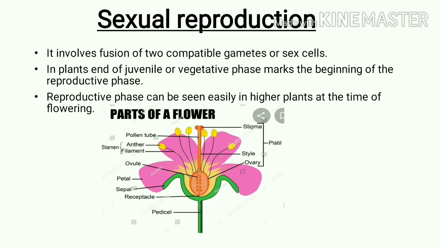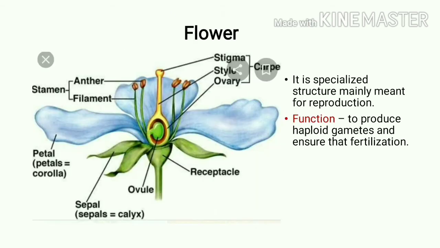Here we have to see the diagram of the flower. The flower is a specialized structure mainly for reproduction, so it is important only in relation to reproduction. What is the main function of the flower? The main function of the flower is to produce haploid gametes and ensure fertilization.